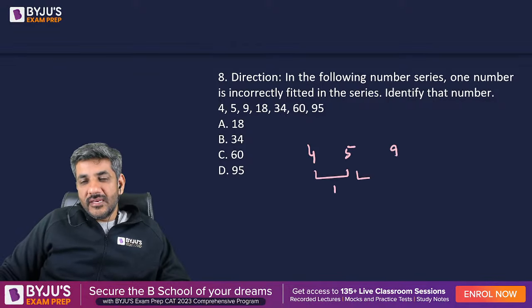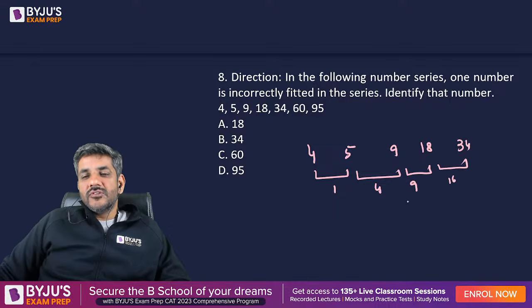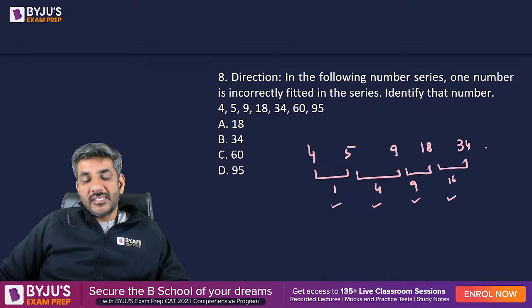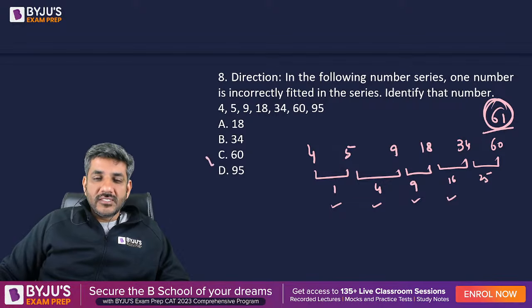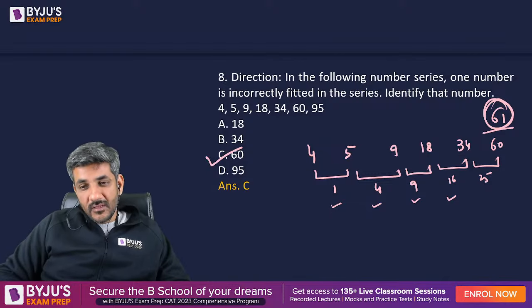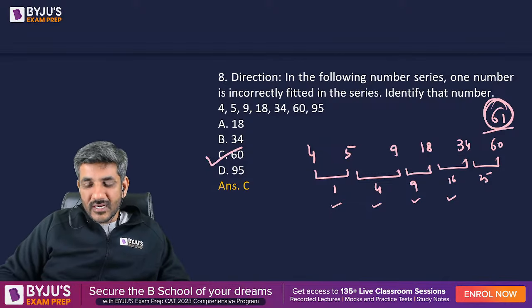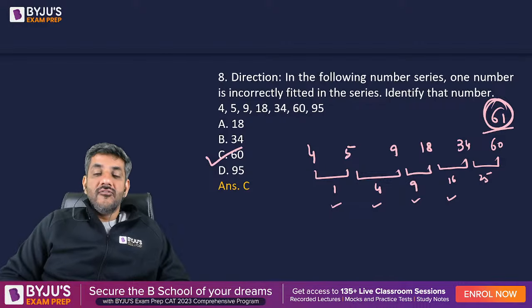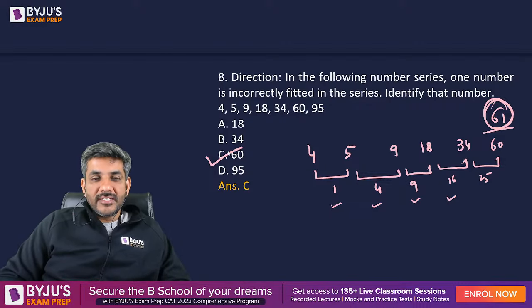When I talk about 4 and 5, they differ by 1. After that, we have 9, they differ by 4. After that, we have 18, they differ by 9. After that, we have 34, they differ by 16. So they all are perfect squares 1, 4, 9, 16. The next one should not be 60, right? It is given as 60, but actually it should be 34 plus 25. It should have been 61 rather than 60. So therefore, this is the wrong number in this series. My answer is option C for question number 8. Innocent, Girish, Akash सभी ने सही आंसर दिया इस क्वेश्चन का. Very good guys. That was question number 8. I'll move ahead from here.